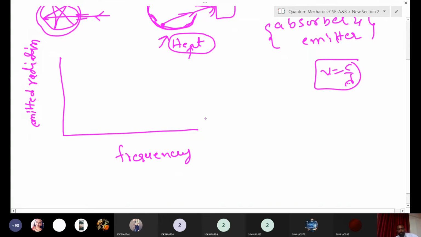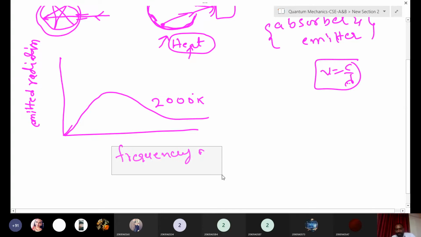If you plot this, you get a spectrum like this. Suppose this is 2000 Kelvin. If you increase the temperature, what happens? This curve or peak will shift towards lower wavelength. Let's take wavelength instead of frequency; it is easier to understand.